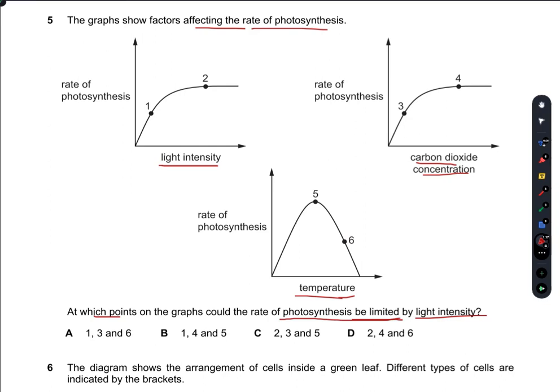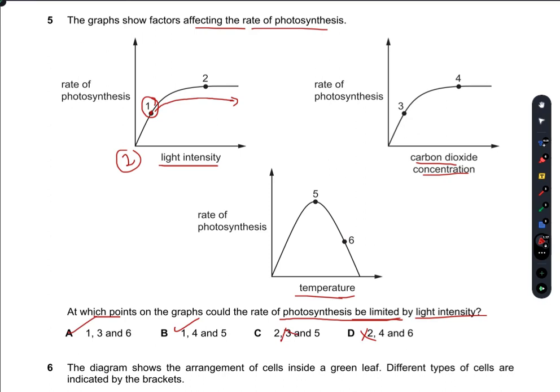In this first graph, you can see that after the point 1, the rate of photosynthesis starts to become constant. So 1 is definitely the point where light intensity limits the rate of photosynthesis. So A and B can be right, C and D are incorrect.